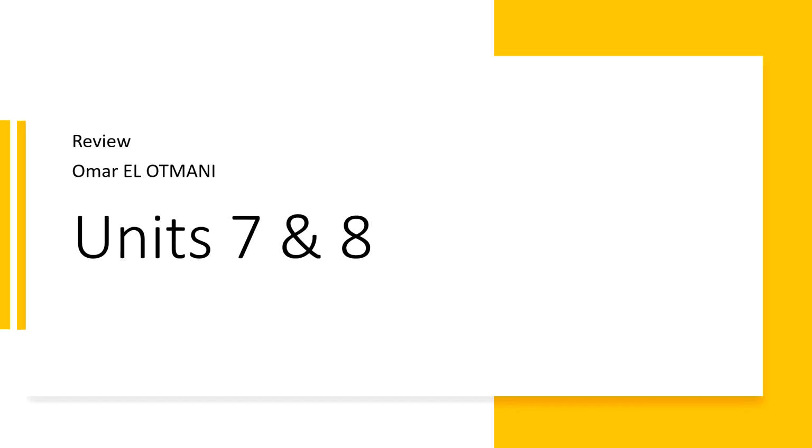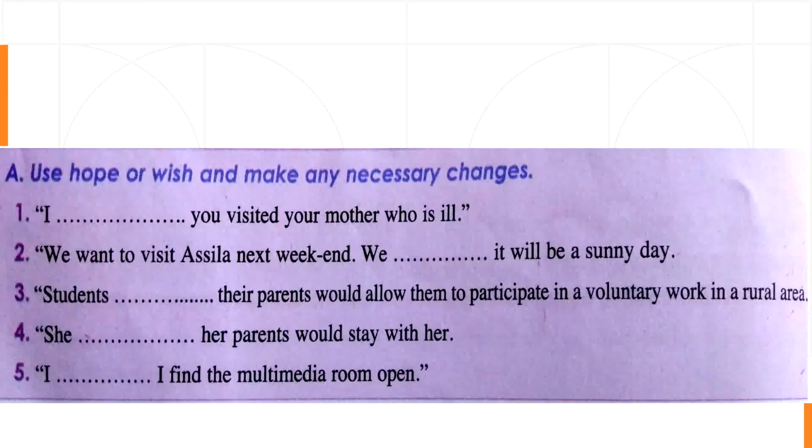Okay, let's start. I asked you before, in order to revise your lessons, to revise unit 7 and 8, and to try to do the exercises that you have in our books. At the end of every unit, we have a sort of revision. So we have revision on pages 120, 121, and 122. These are the questions that you have in the book. The first one is about the use of hope and wish.